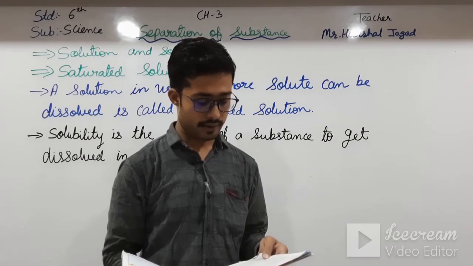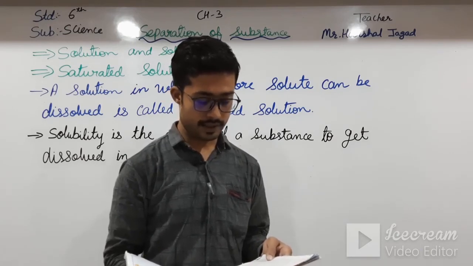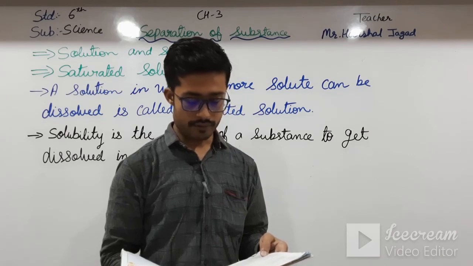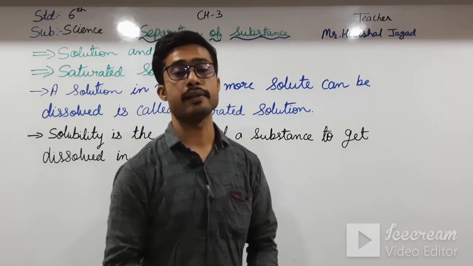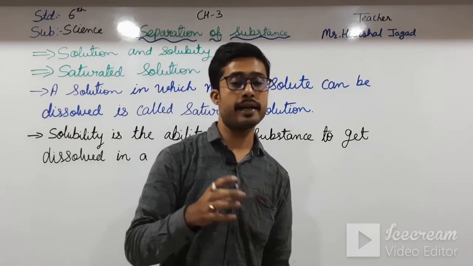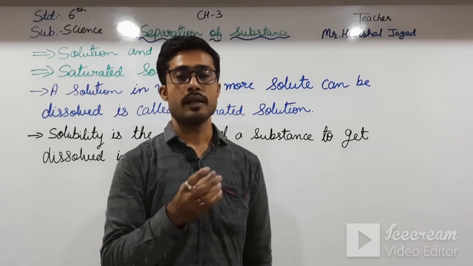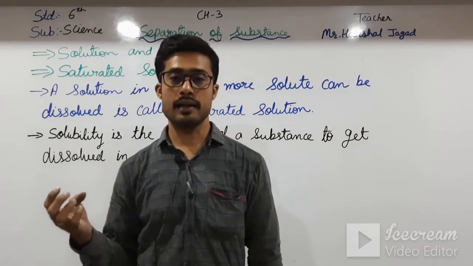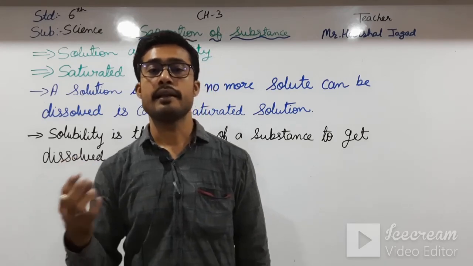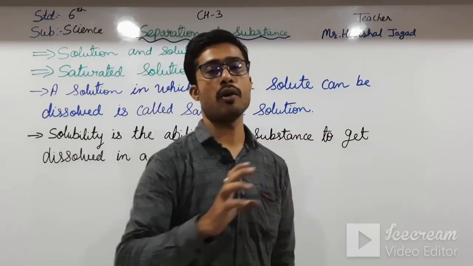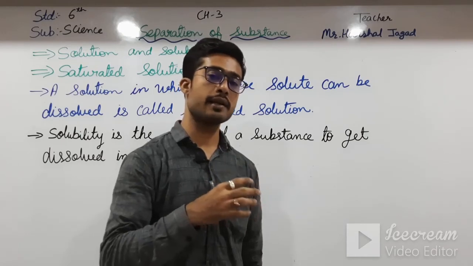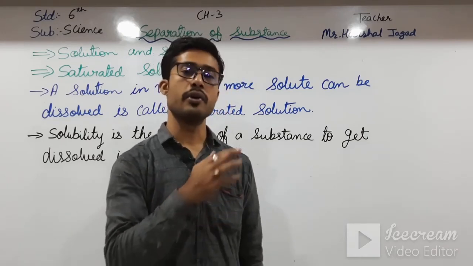Let us now learn about the factors that speed up the dissolving of a solute. Means, if I take the example of sugar and salt, the grams of sugar we add, that many grams of salt are not to be added for a saturated solution of salt or sugar.